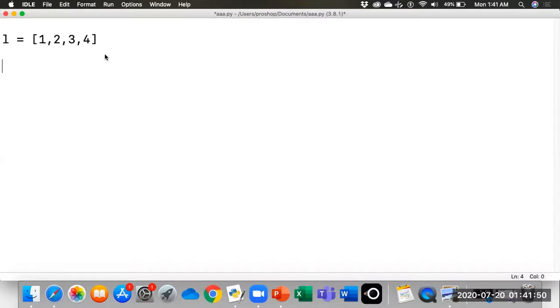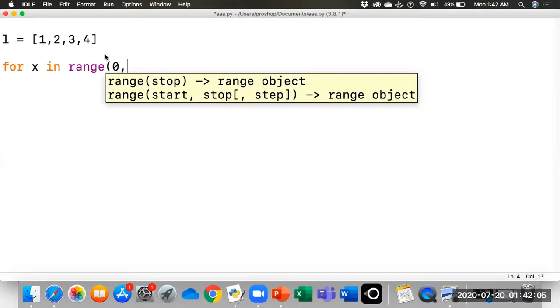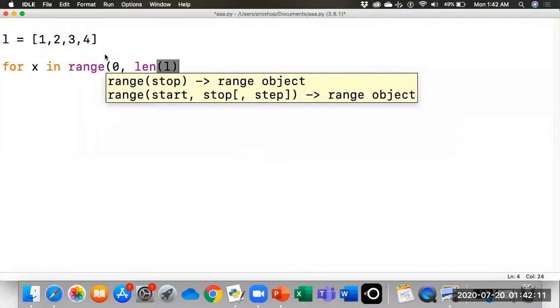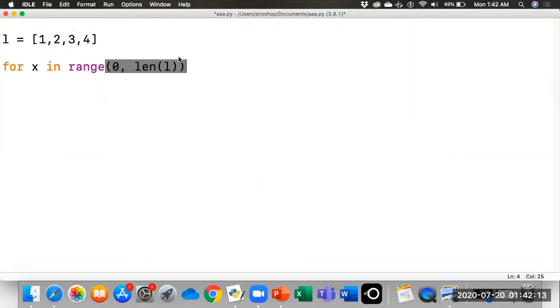We have a list with 4 elements and we are using the for loop: for, let's say, x in range, it will start from 0 and then the length of L, which is the list. Okay.